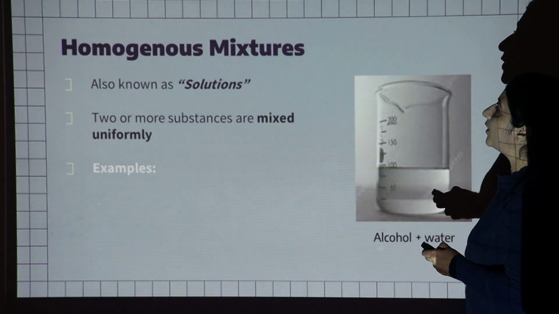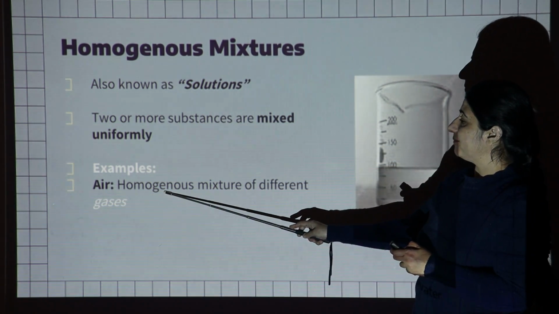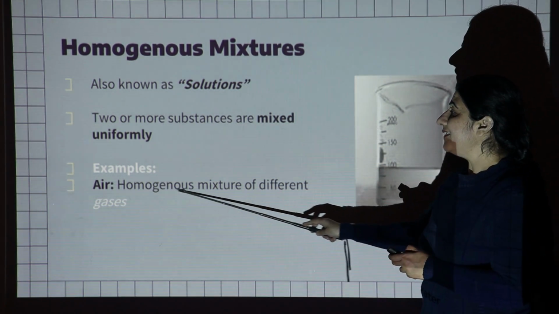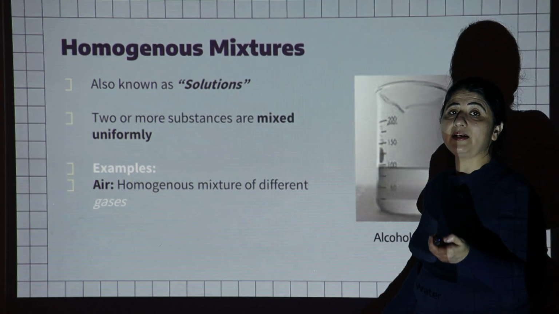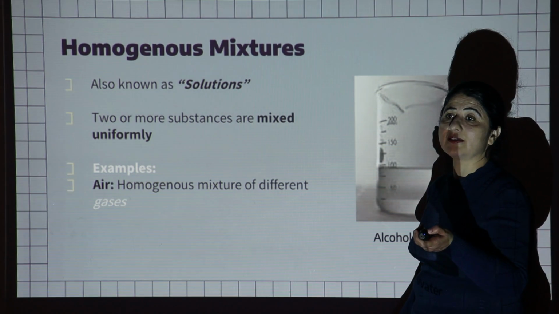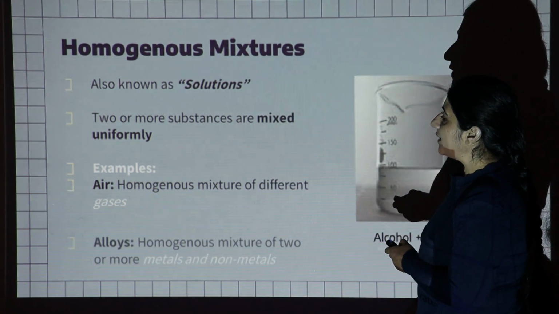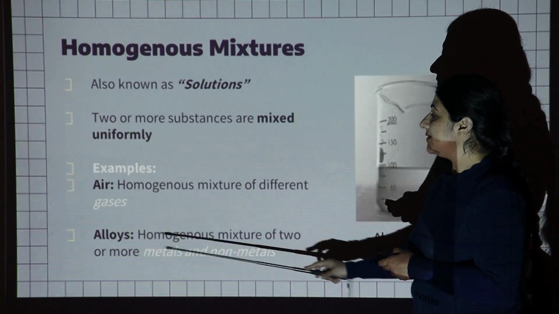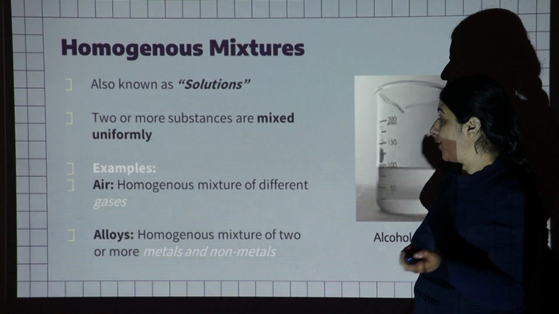Another example of a homogeneous mixture is air. What is air? Air is a homogeneous mixture of different gases. It may be carbon dioxide, sulfur dioxide, oxygen, H2S and so on. The next example is alloys. Alloys are again homogeneous mixtures of two or more metals or non-metals.